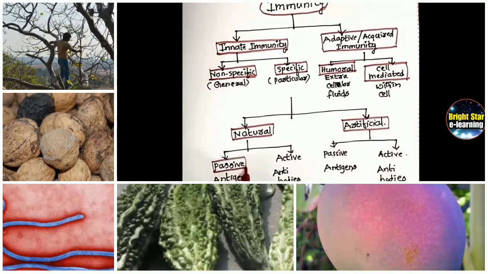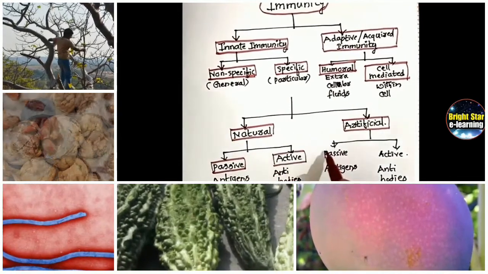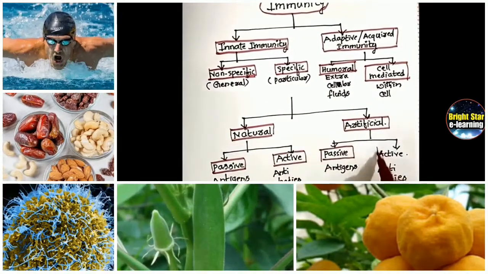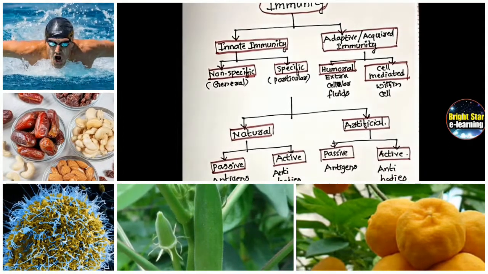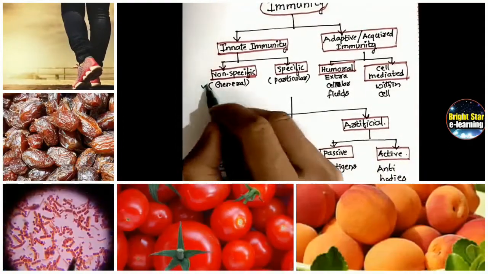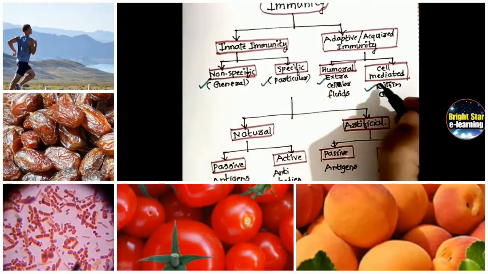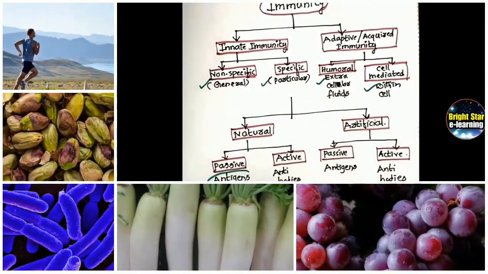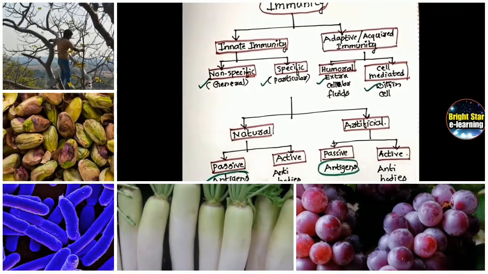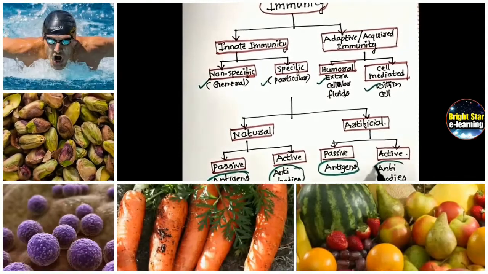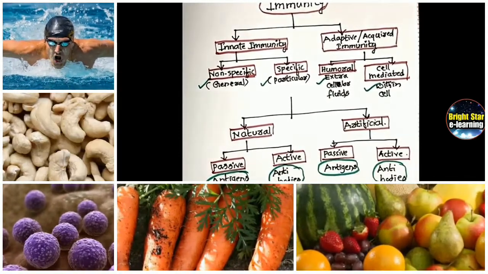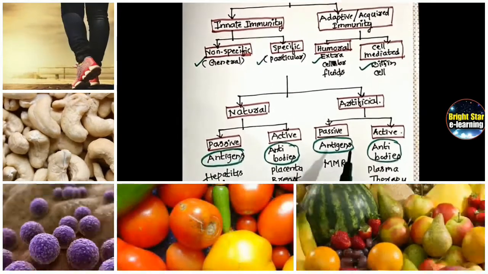Natural may be passive or active. Artificial again passive or active. So general is non-specific, a particular infection means specific, extracellular fluids are humoral, within the cell is cell mediated, antigens for passive, antibodies in active immunity.